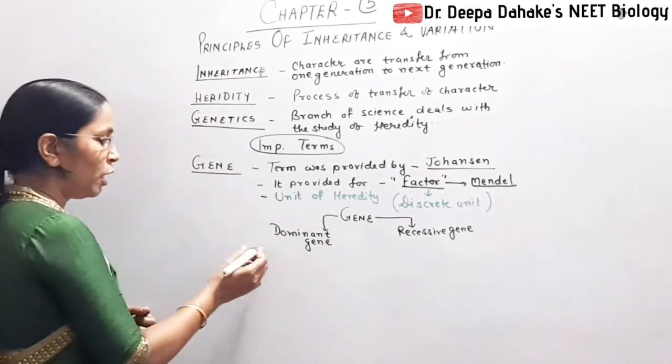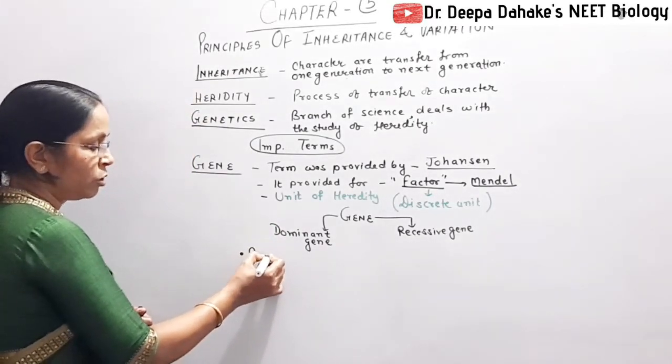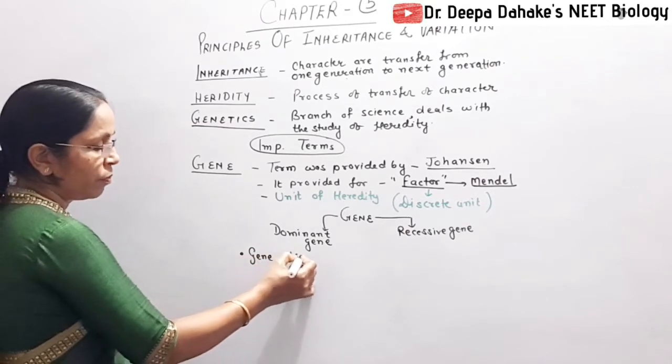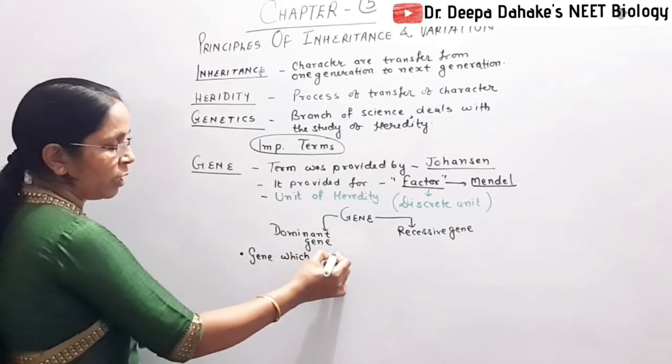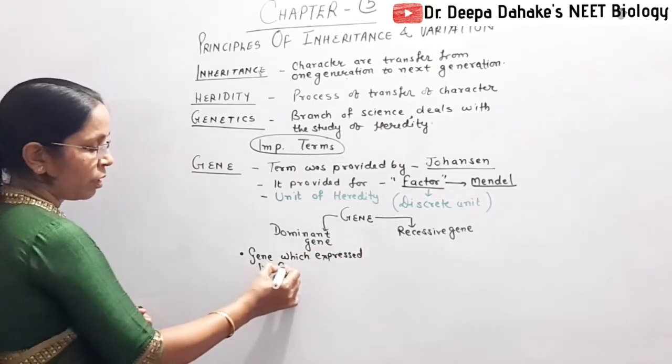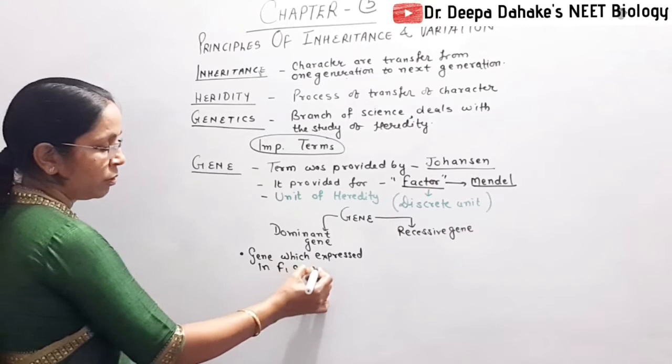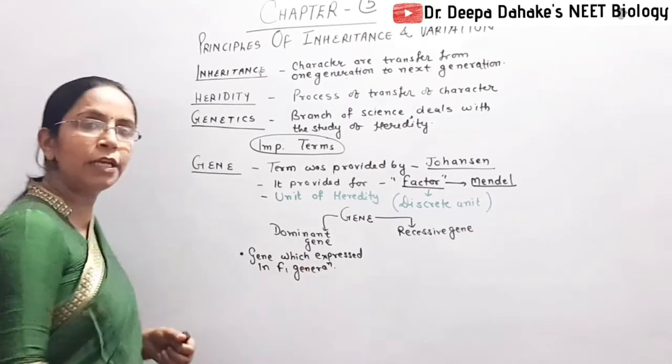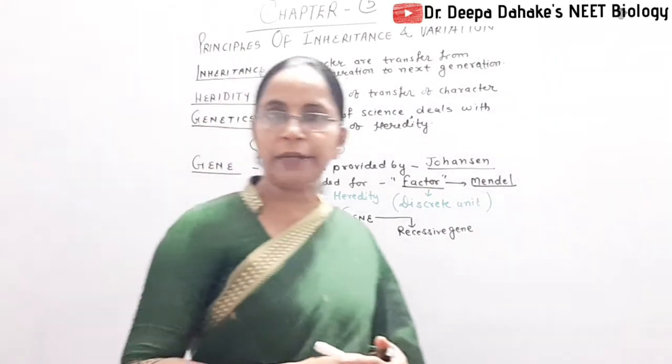So dominant gene means the gene which is expressed in F1 generation.